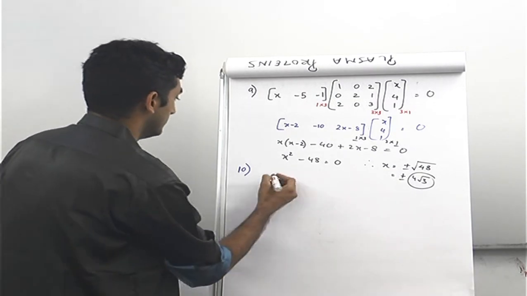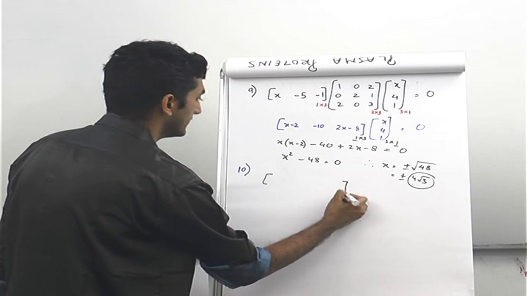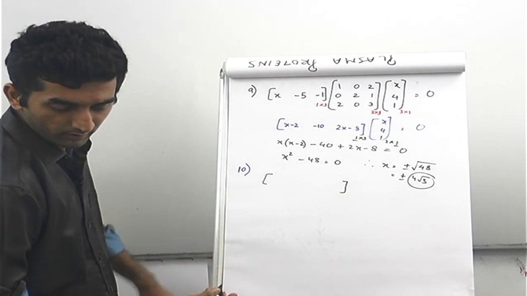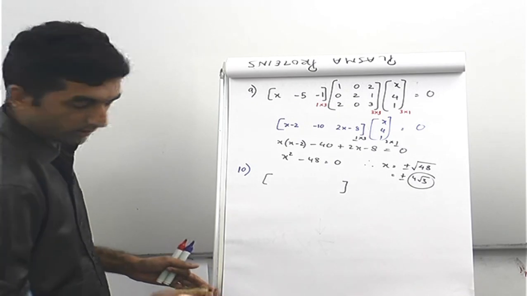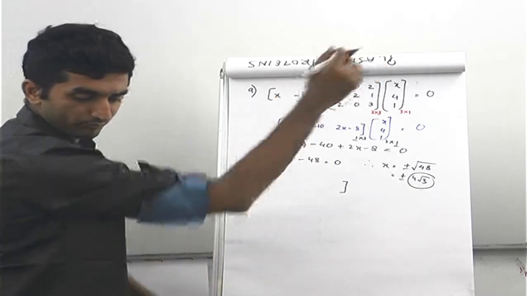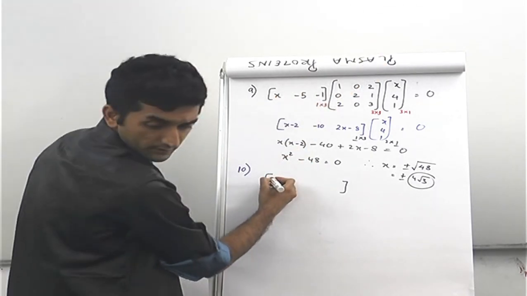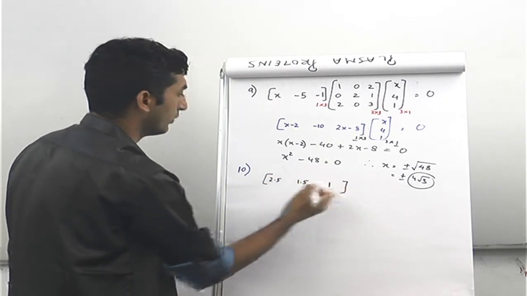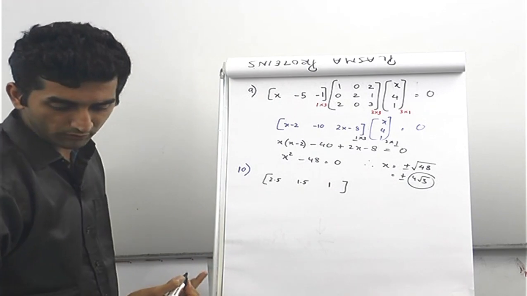So it's like 1 cross 3 will be the total, this is 2.5, 1.5 and 1. These are the 3 rates of the 3 products.